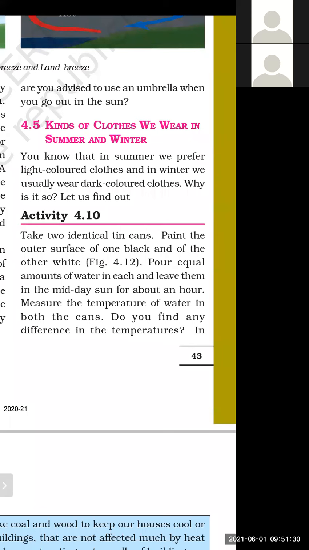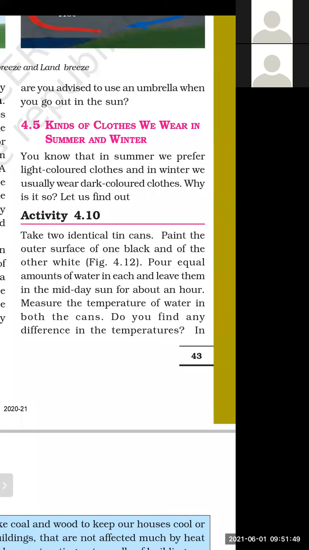But if we wear dark color clothes during the summer season, like black color clothes, they will absorb more heat and we feel so hot. We feel so warm. We feel uncomfortable. That is why we wear light color clothes in summer season.